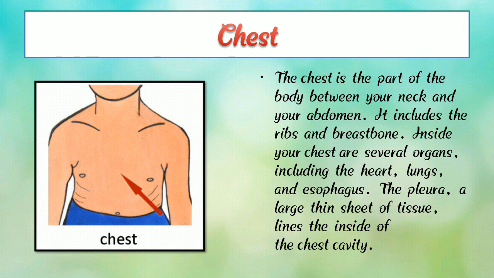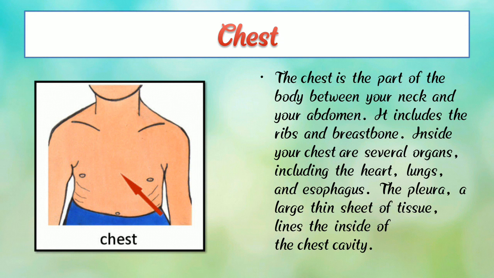Inside your chest are several organs, including the heart, lungs, and especially the pleura, a large thin sheet of tissue that lines the inside of the chest cavity.